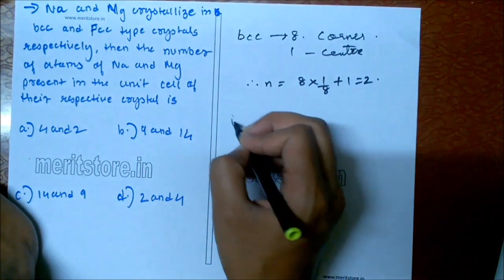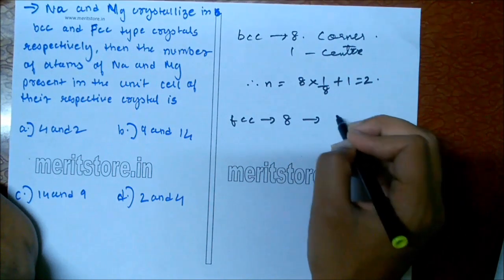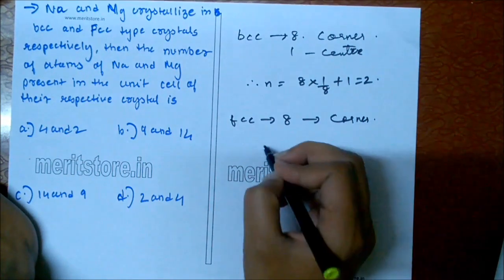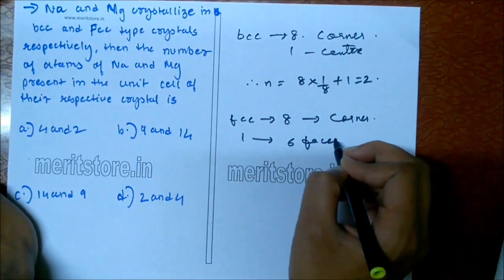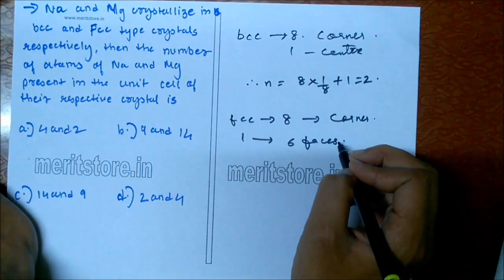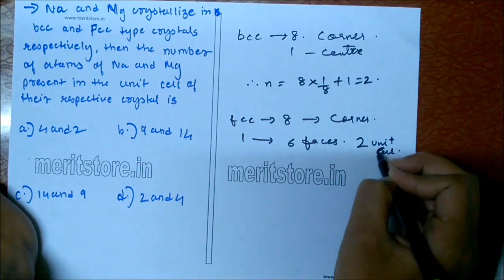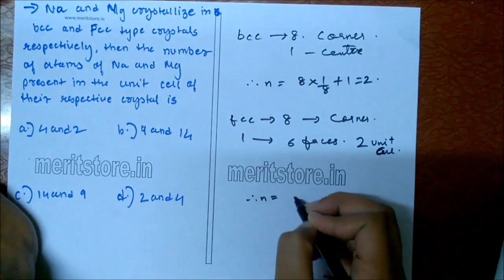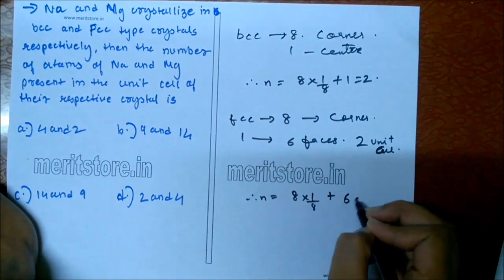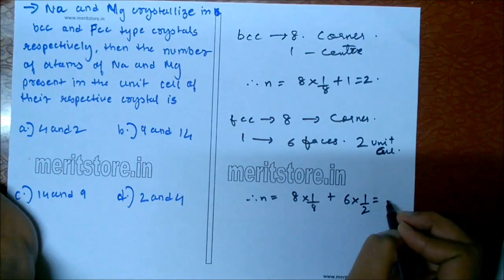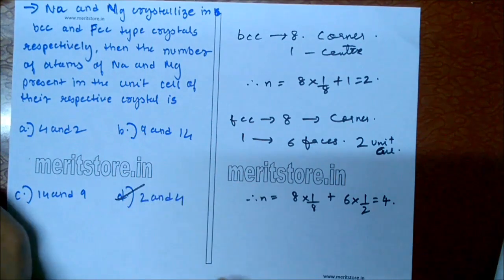The FCC contains 8 atoms at the corners and 1 atom at each of the 6 faces. The atom at the face is shared by 2 unit cells. So we can write n as 8 into 1 by 8 at the corner and 6 face atoms shared by 2 unit cells, which is equal to 4. So answer D is the correct option.